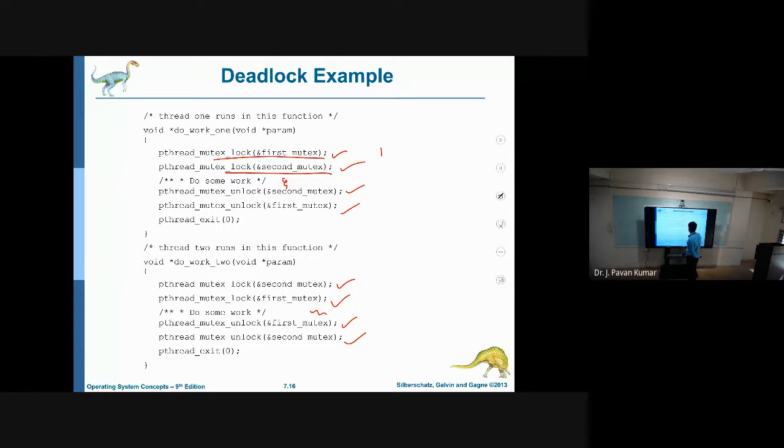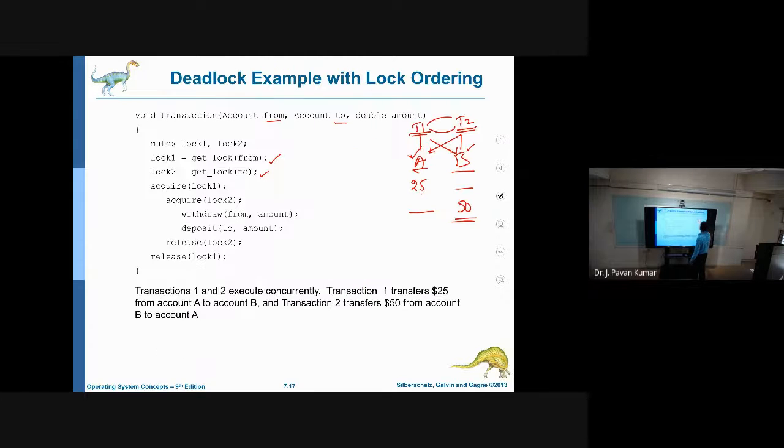By that time, the second lock will be held by the second process. Next, it will be waiting for the first lock to be released, and the first will be waiting for the second lock to be released. So it is nothing but a cycle, and it will lead to deadlock. This can be understood by using this example also.